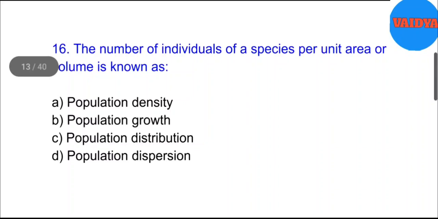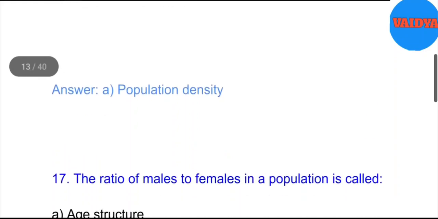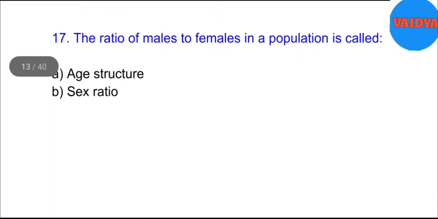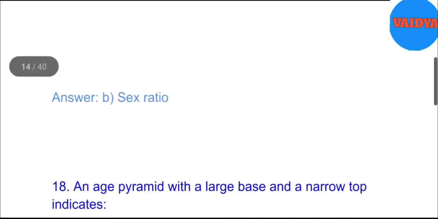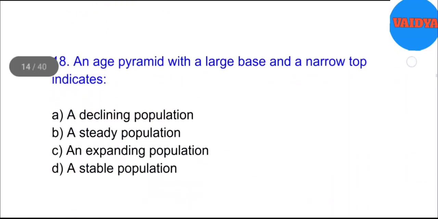16. The number of individuals of a species per unit area or volume is known as A. Population density. B. Population growth. C. Population distribution. D. Population dispersion. Answer. A. Population density. 17. The ratio of males to females in a population is called? A. Age structure. B. Sex ratio. C. Population density. D. Natality. Answer. B. Sex ratio.